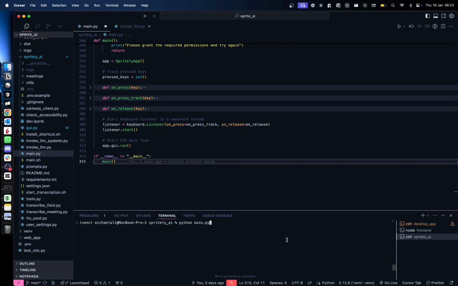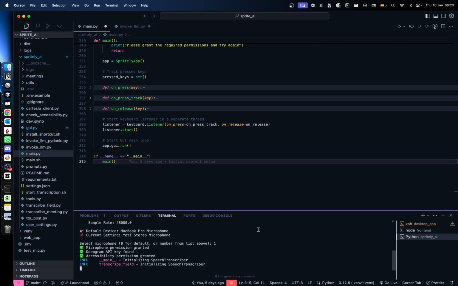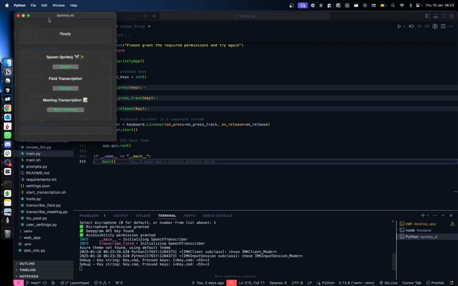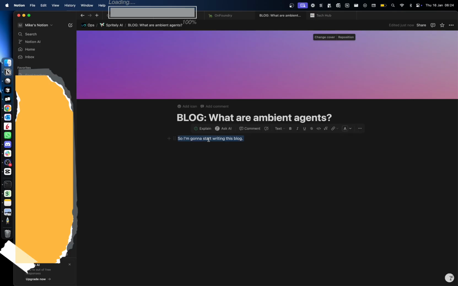Okay, so I'll just start by running the main file, and it'll then ask which mic. I'm going to use the Yeti mic. Okay, so we've got the UI here. Now we can either press the command shortcuts or use the UI.